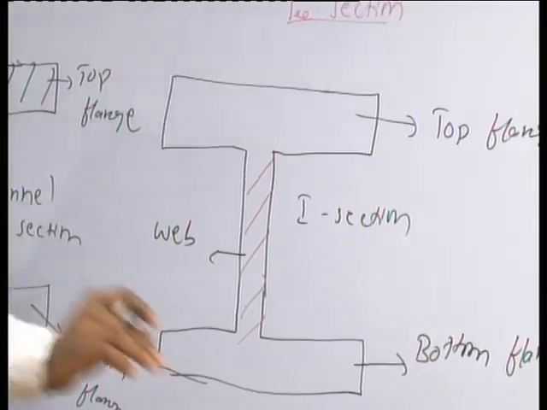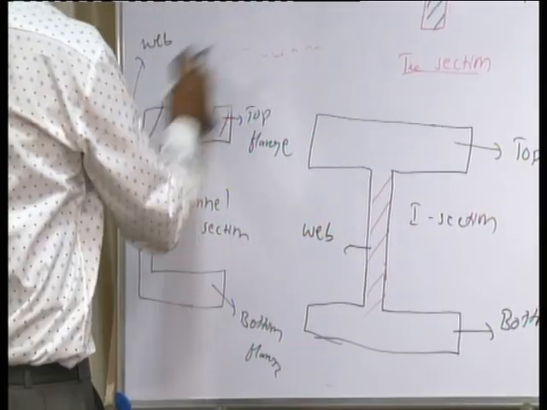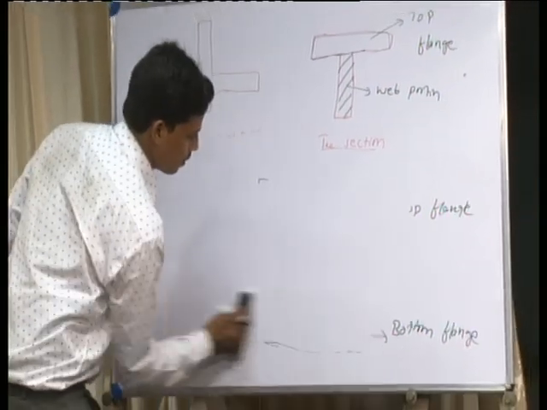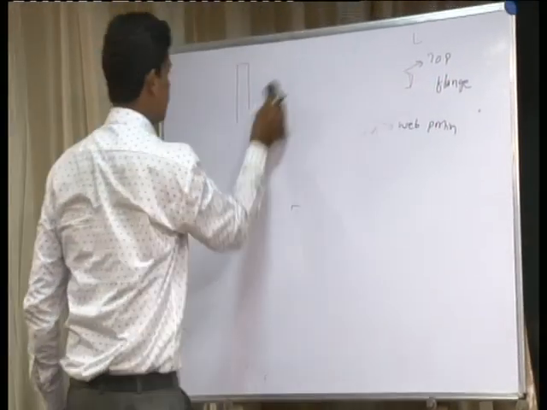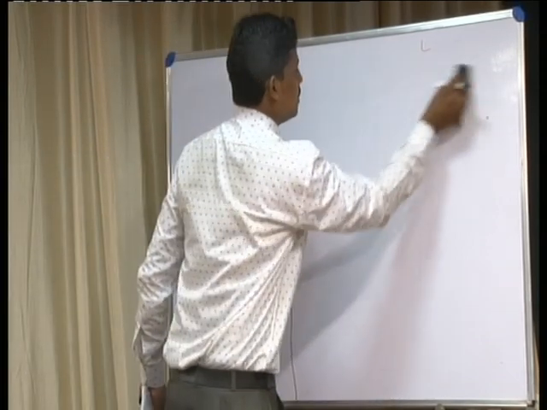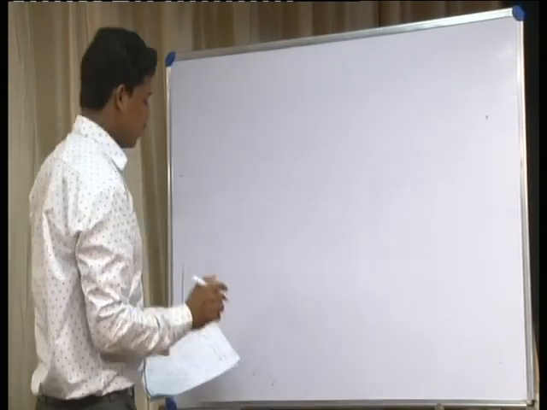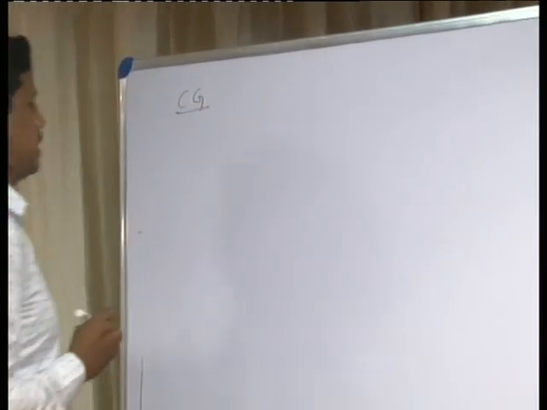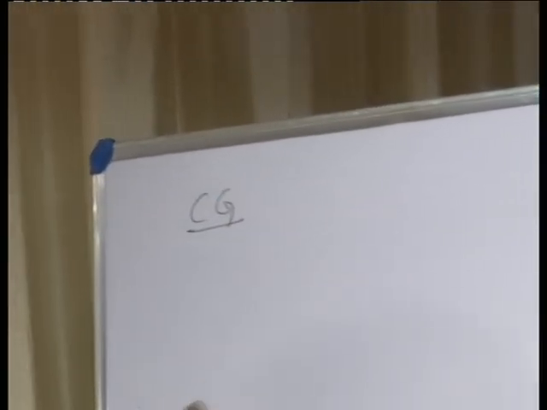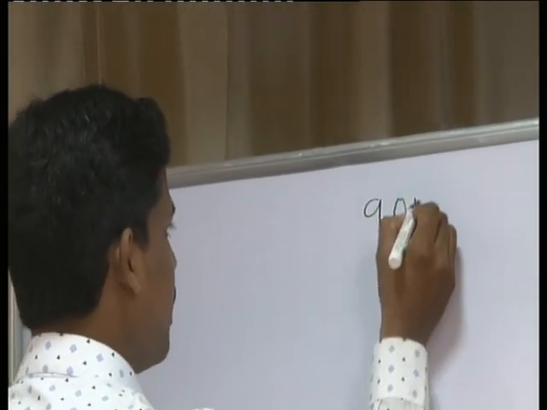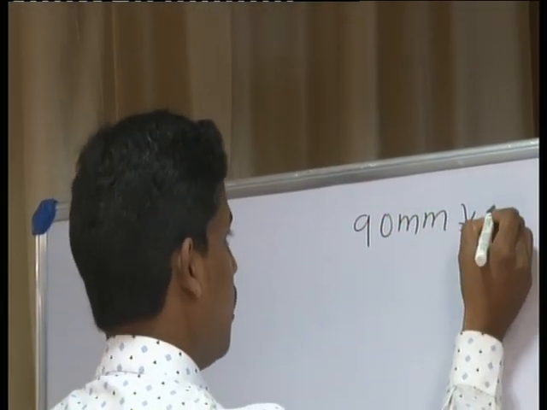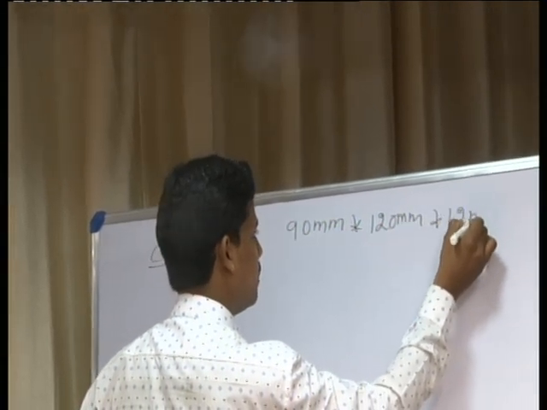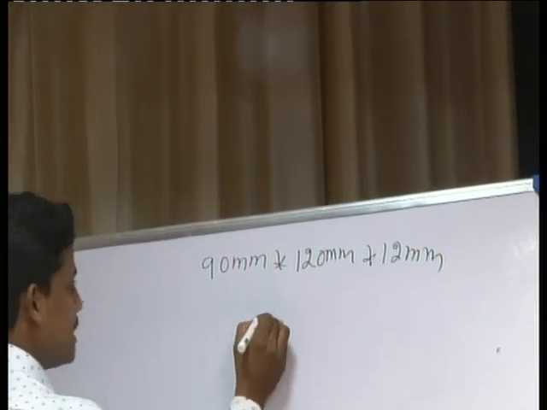Now, in the first problem, we have to calculate the center of gravity, that means CG. The given section is 90 mm by 120 mm by 12 mm, and it is given as an L section.